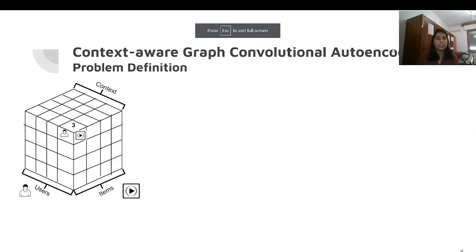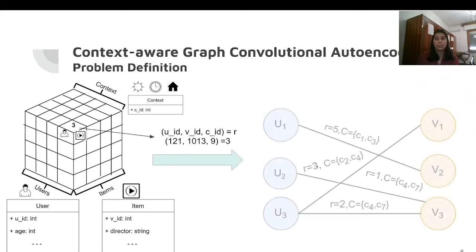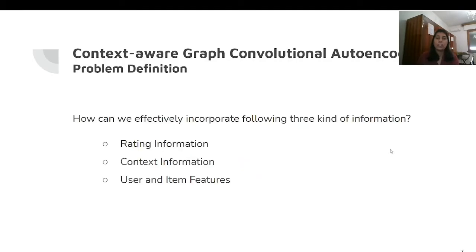In our setting, this gives us a 3D matrix between users, items, and context, with users and items having some static profile and context having some dynamic attributes. This gives us a bipartite graph between users and the products in such a way that now edges are labeled with the opinion and context information. How can we effectively integrate these three kinds of information, rating, context, and user item features, in our model?